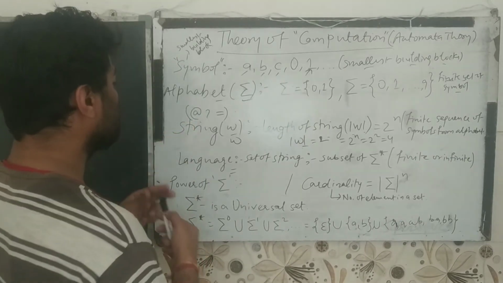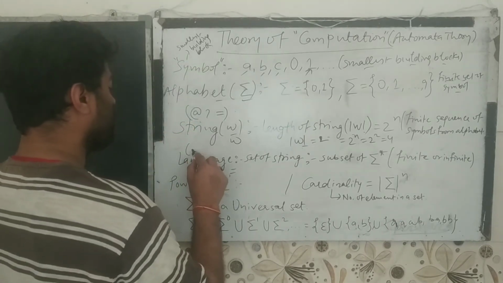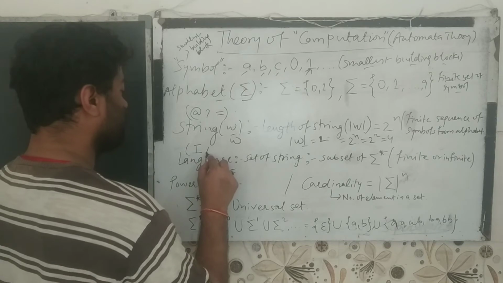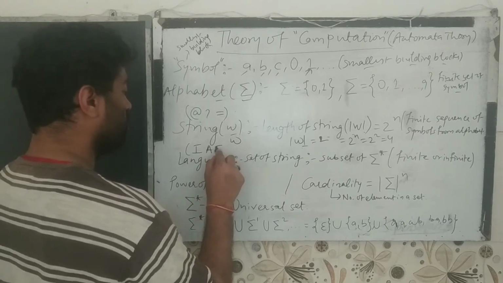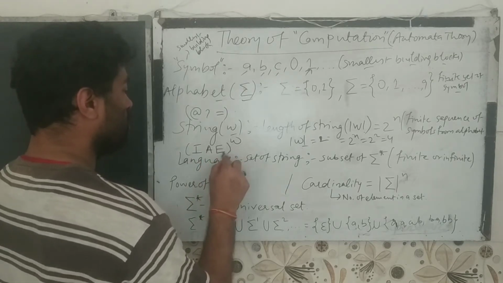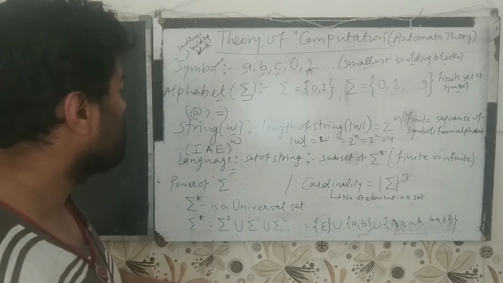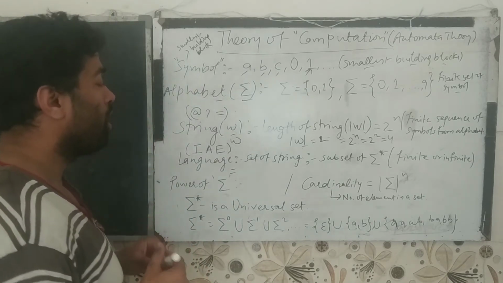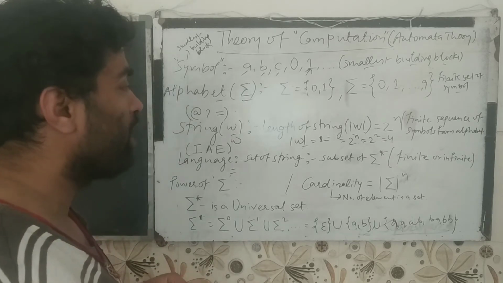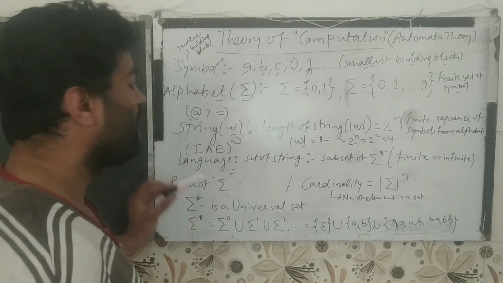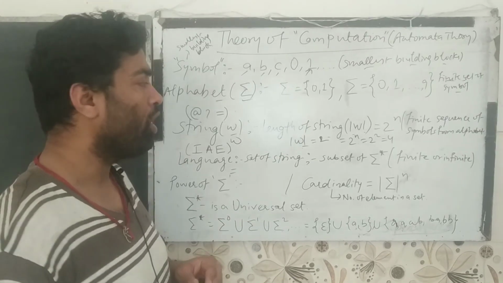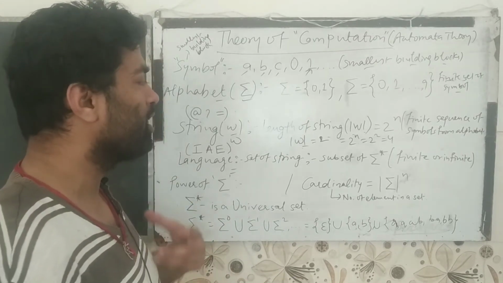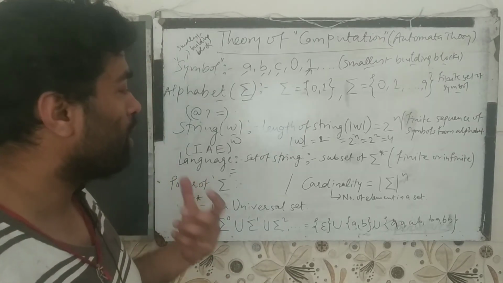If we are representing some values like this, it is a set of strings. A language is a set of strings which will be finite or infinite. The program will understand that particular string.